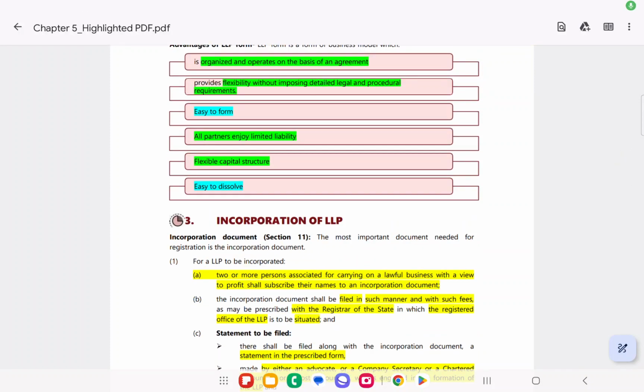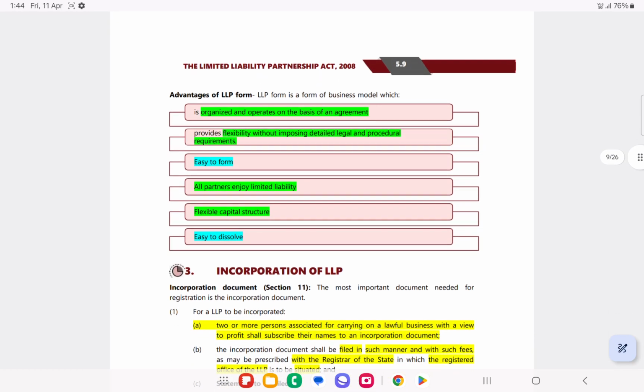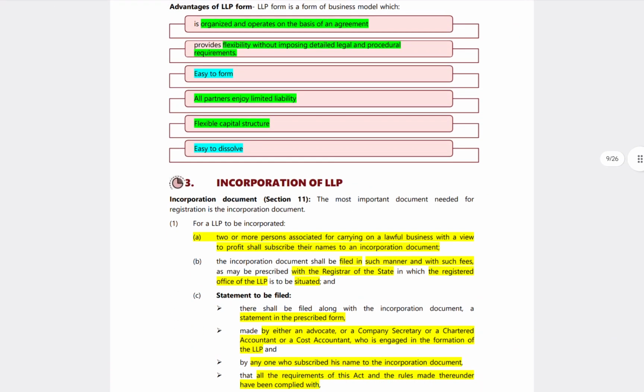Part 3 of the video, that is LLP. So already in part 2 we have covered till advantages of LLP form. Now we look into part 3, which is about incorporation of LLP.